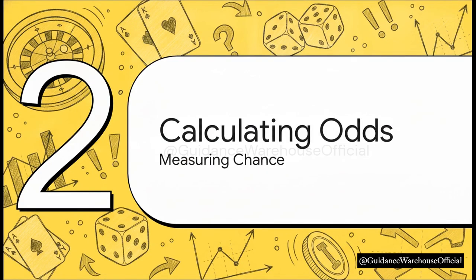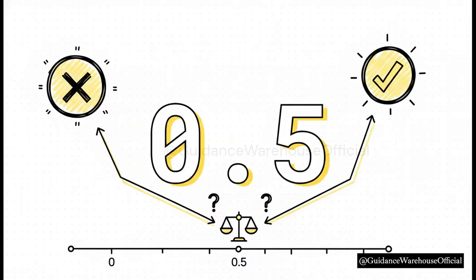Section 2. Calculating the odds. Let's see how this builds into actual math. There is an absolute hard limit to probability. Mathematically, probabilities always exist precisely between the numbers 0 and 1. That's it. If a probability is exactly 0, it means the event is impossible. No way it ever happens. If it's 1, it's an absolute certainty. And right there in the middle, at 0.5, that means the event is equally likely to occur or not occur.